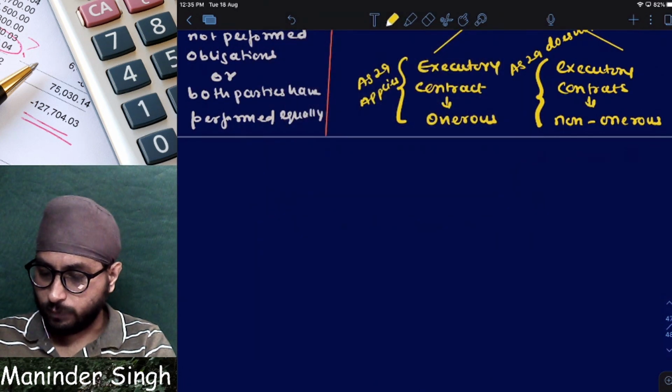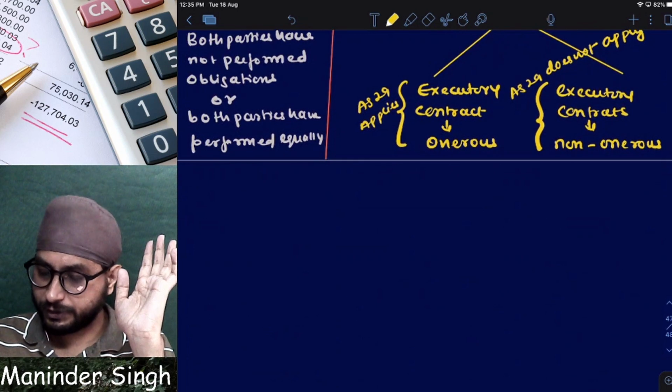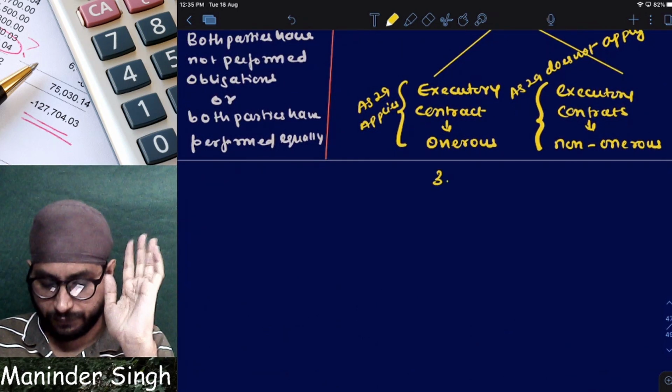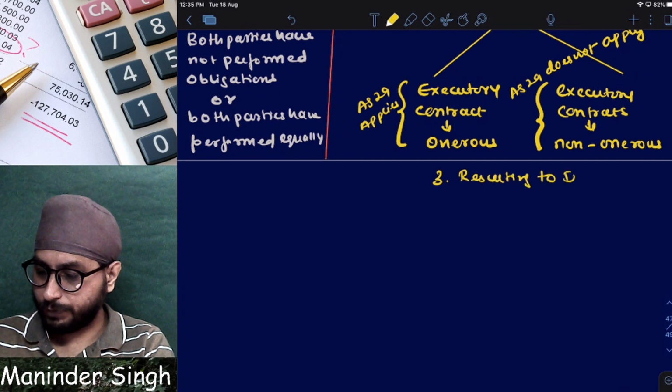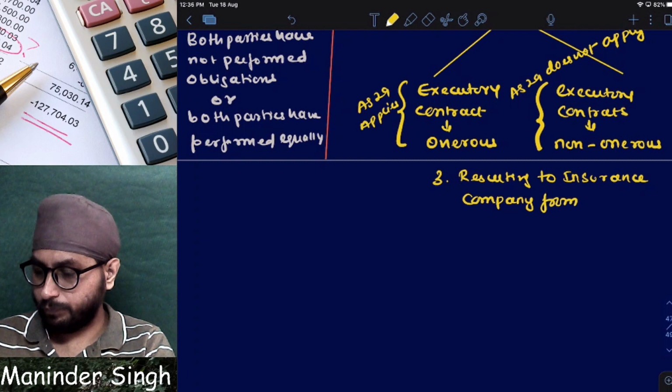Point number 3. What is onerous and all? Don't worry, I will explain everything. Let the definitions come. Resulting to insurance company from contract with policy holders.